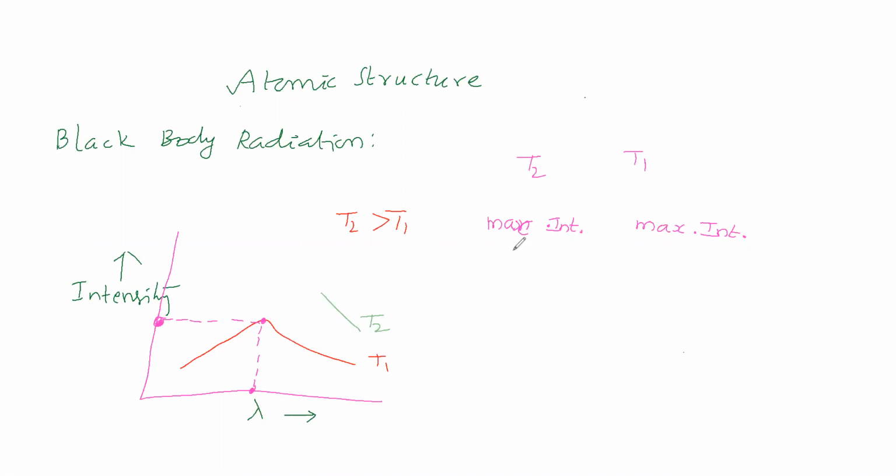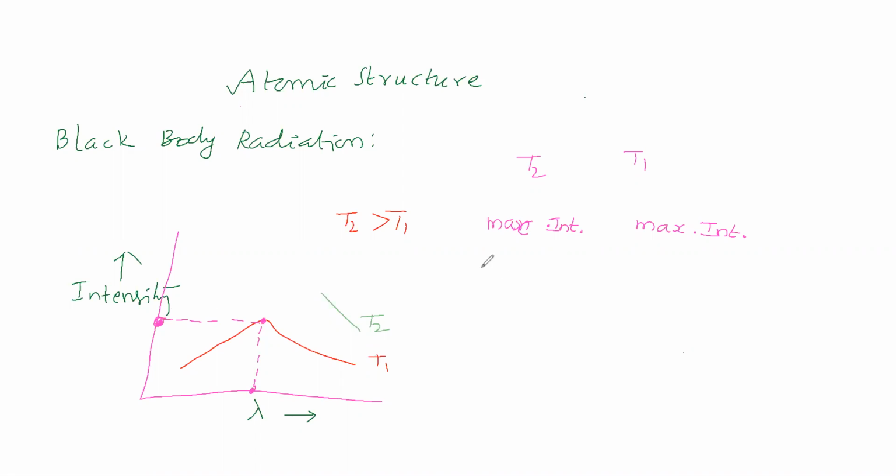What do you say? For T1, this wavelength we have taken. At this wavelength, this intensity of radiation is maximum. Corresponding wavelength is this much at T1. So at T1, maximum intensity of radiation is this, which has so and so wavelength.